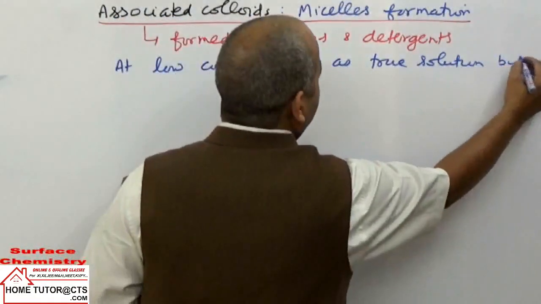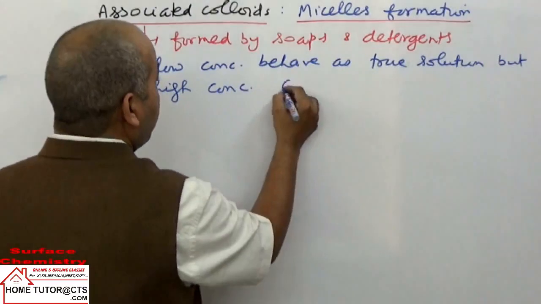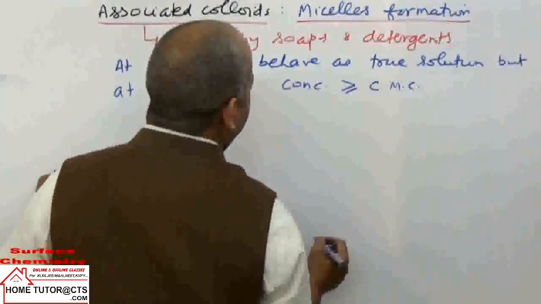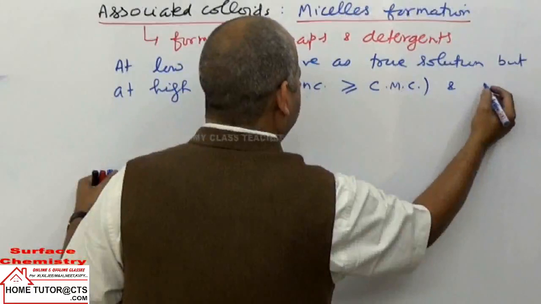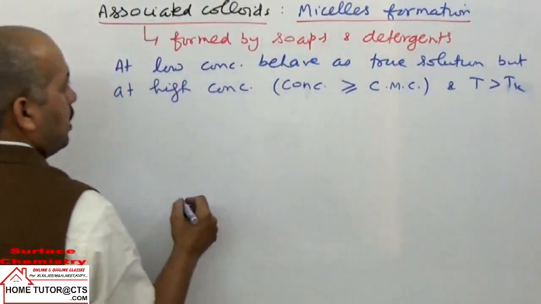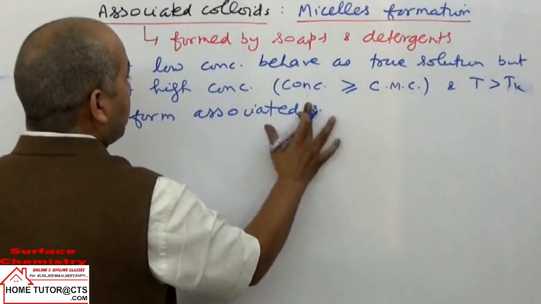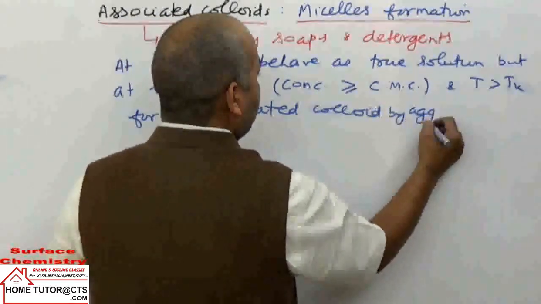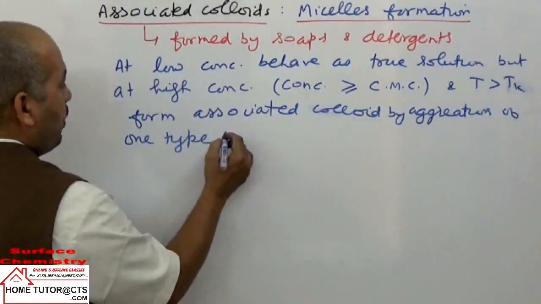But at higher concentration, when the concentration is more than or equal to CMC, and the temperature is equal to or more than Kraft temperature, they form associated colloids by aggregation of one type of ions.